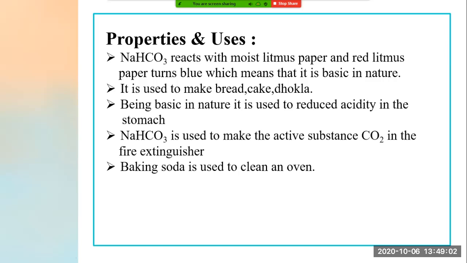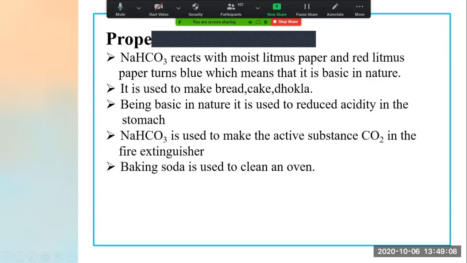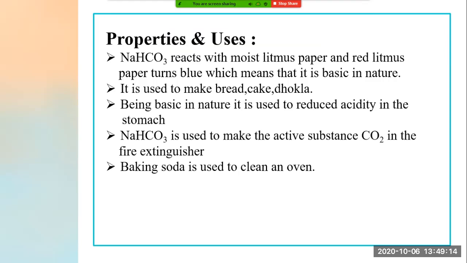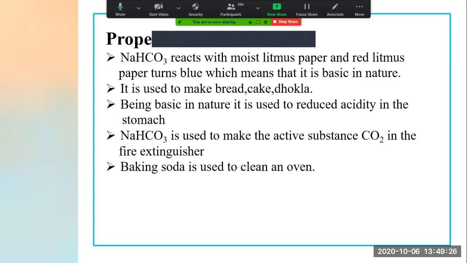Okay. Now, being basic in nature, it is used to reduce acidity in the stomach. We have seen in the pH scale that the gastric acid present in our stomach is highly acidic, right? When we are not feeling well, we feel acidity. So what do we take?